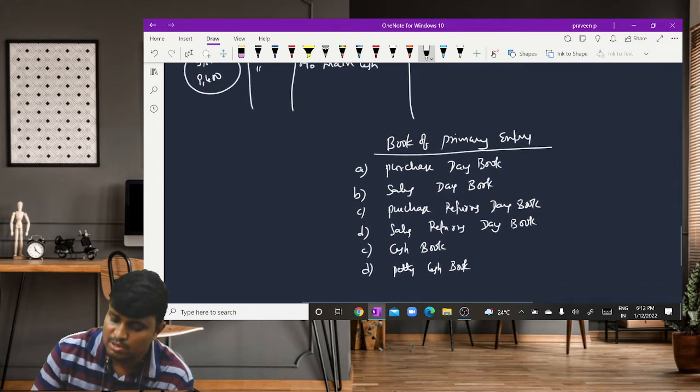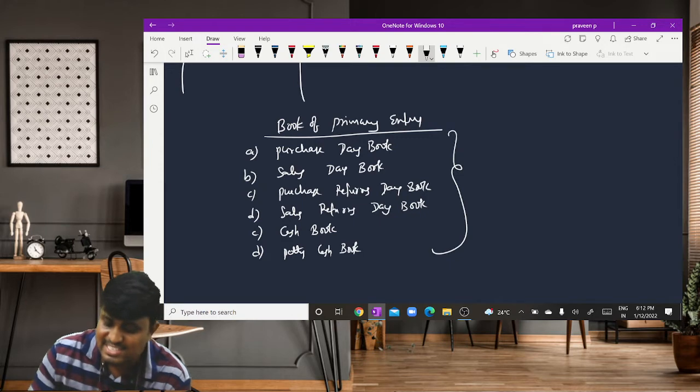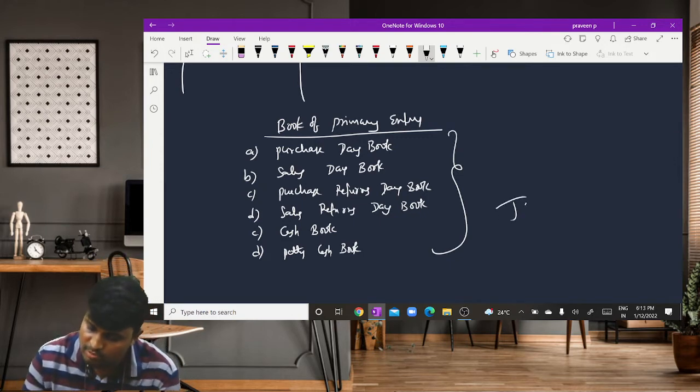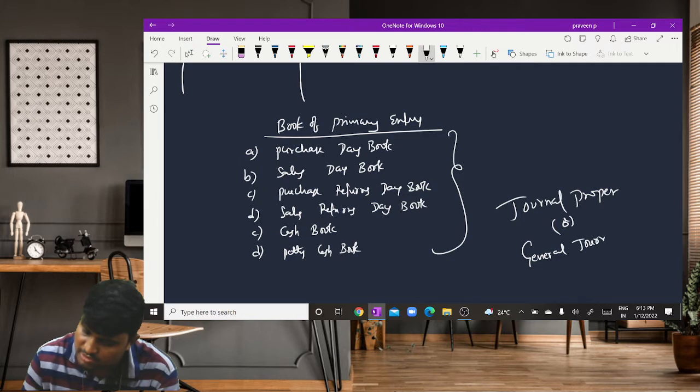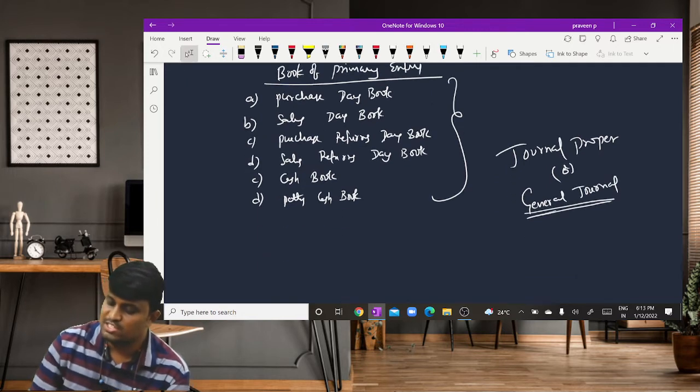So those transactions which are not recorded in these 6 books are recorded in what? Journal proper, and we may call it the general journal.